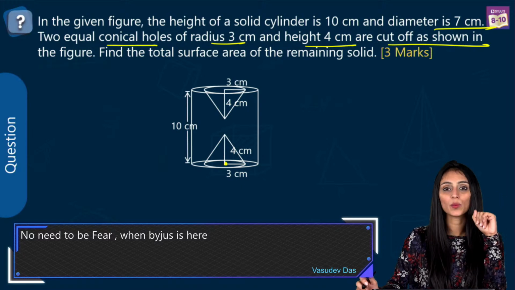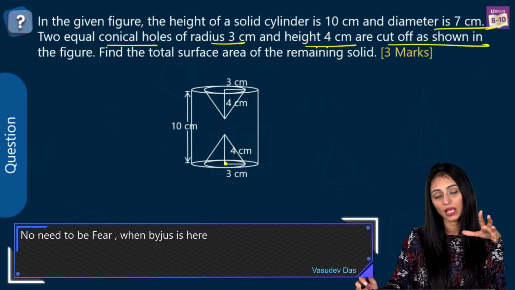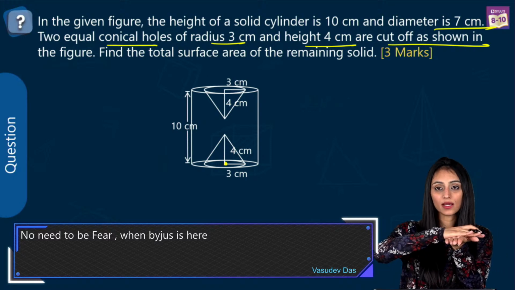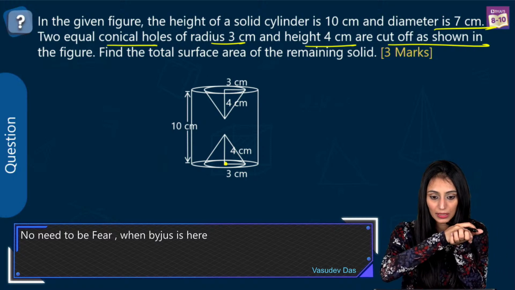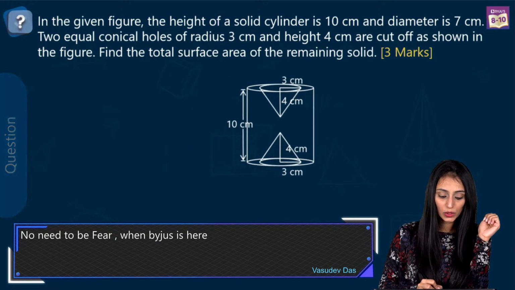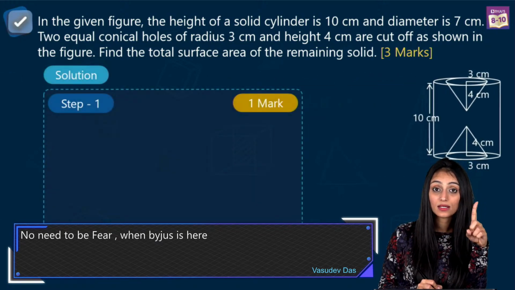But this doesn't work with areas, because area is what? Area is something where you need the surface. Area talks about the surface actually. So what we will do here is, I need the surface area of the remaining solid.